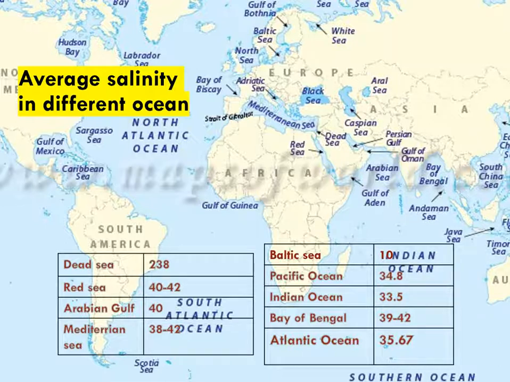The average seawater salinity in all oceans is 35 parts per thousand. Mainly oceans are of two types: one is open ocean and another is enclosed ocean or marginal seas.